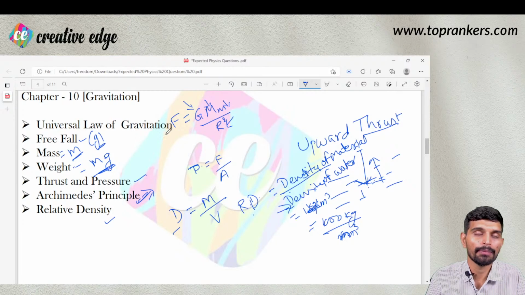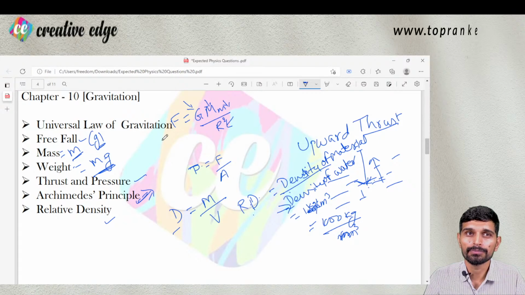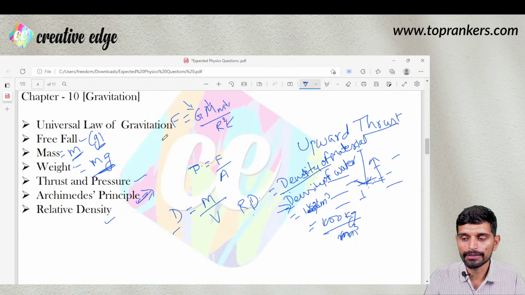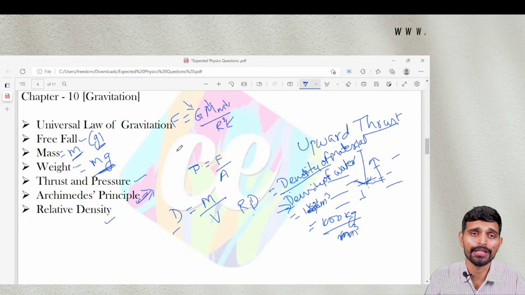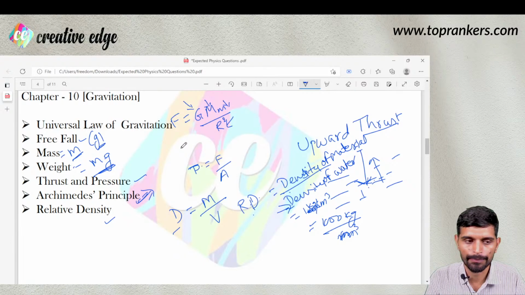Other than these, there are 3 laws of gravitation that are given in the book. So please go through those laws once, because there could be a direct question based on those laws, and as per the previous 2 papers, we can say there is a higher probability of getting a question from the gravitation part, because it was not there. Other chapters had their weightage, but gravitation was not asked. So a possibility of 1 question is there from the gravitation chapter.